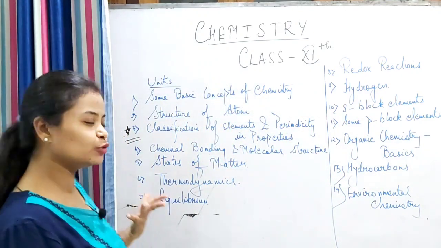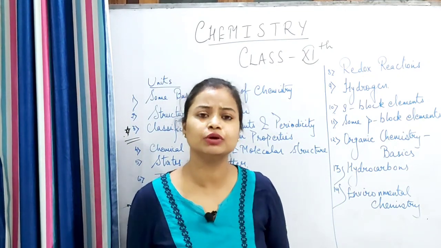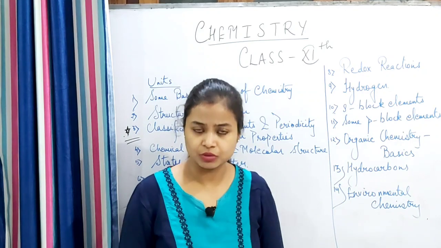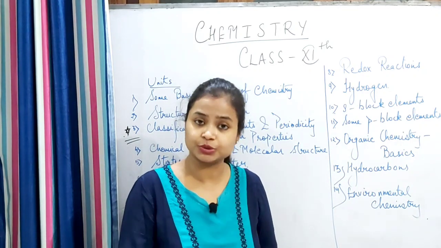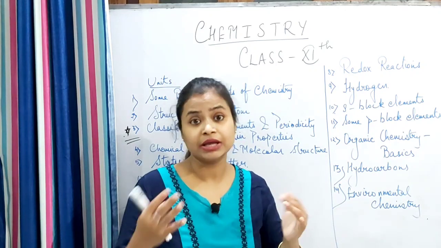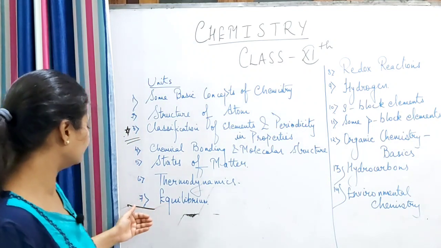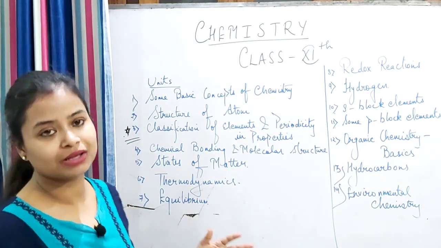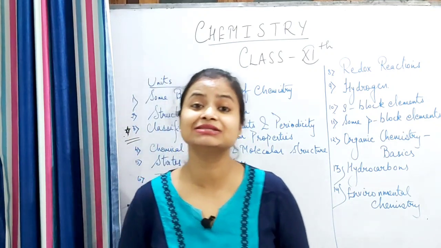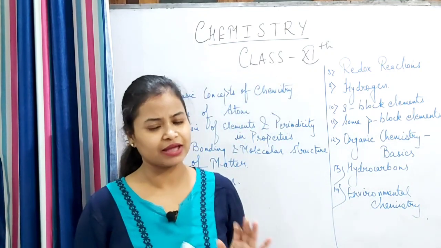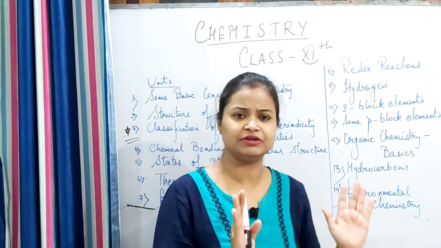Then 6th is thermodynamics. Thermodynamics means how a particular reaction occurs, whether a reaction will occur or not. That thing we will study in this chapter, thermodynamics. 7th is equilibrium. Again it's a new chapter for you. Equilibrium will tell you the extent of the reaction. Again it is a totally new concept, so we will see it in detail when we study it, not now.